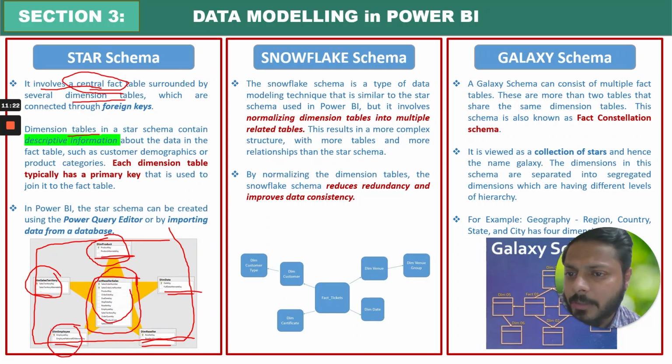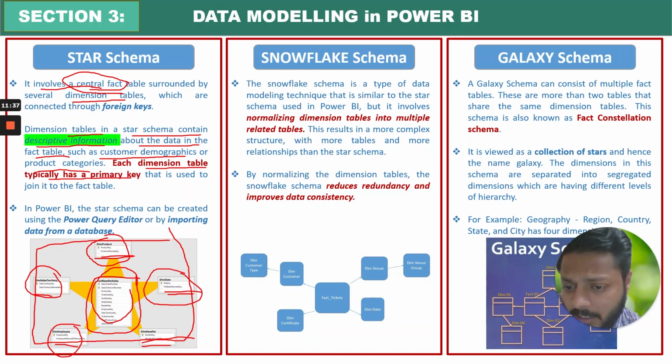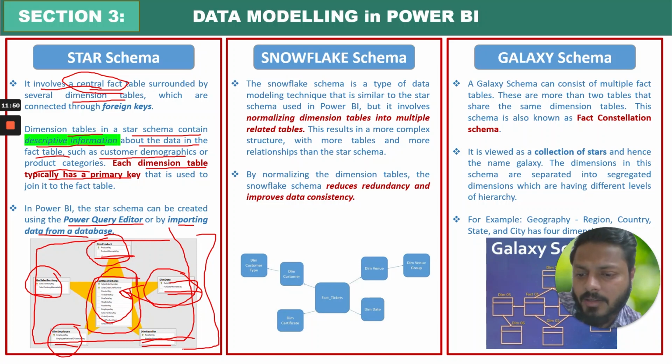So dimension tables in the star schema contain descriptive information about the data in the fact table, such as customer demographics or product categories. Each dimension table typically has a primary key. So each dimension table should have a primary key, because of which it will connect with the fact table, right? It can be created using Power Query Editor or by importing the data from database. All right, so this is about the star schema.